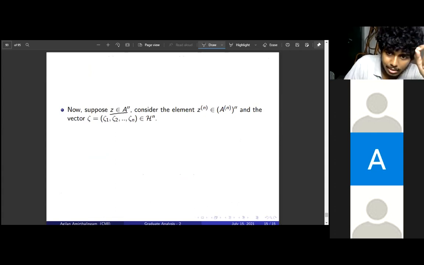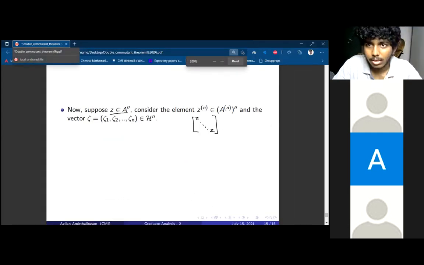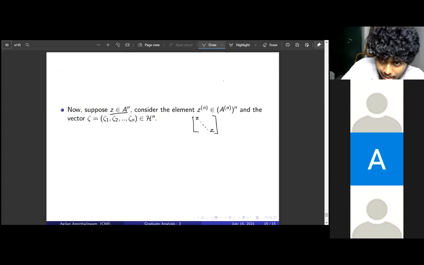Consider this matrix with Z everywhere. This belongs to A to the n dash dash, as we just saw. Now this is our entry in A n dash dash, right?